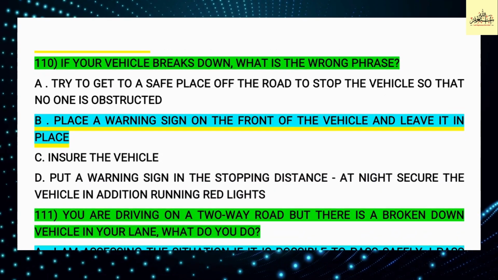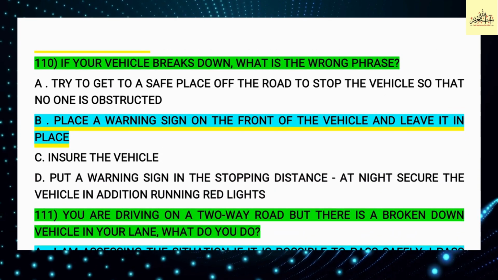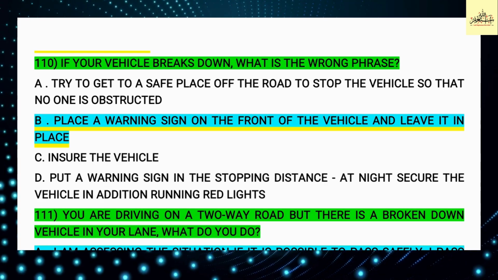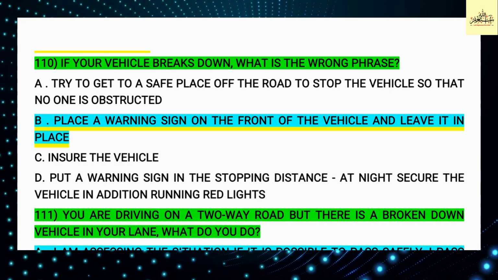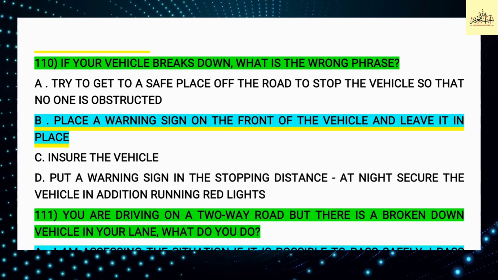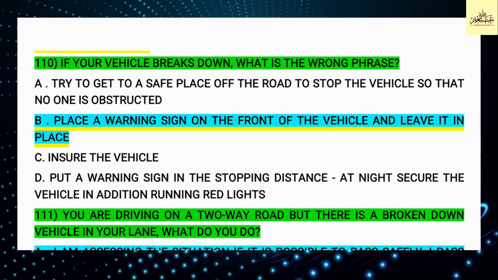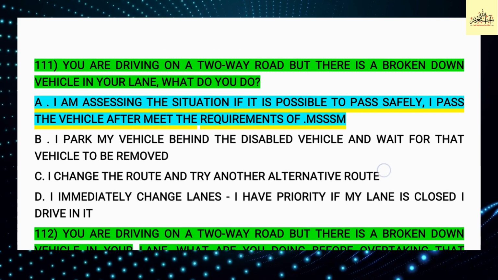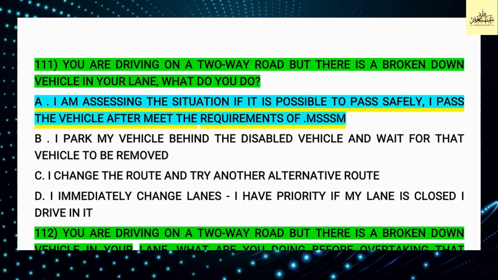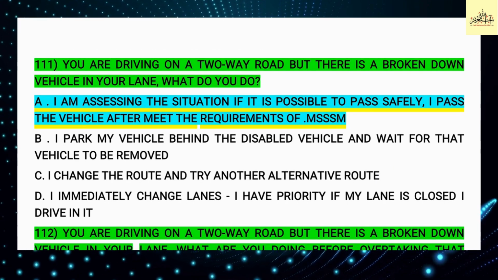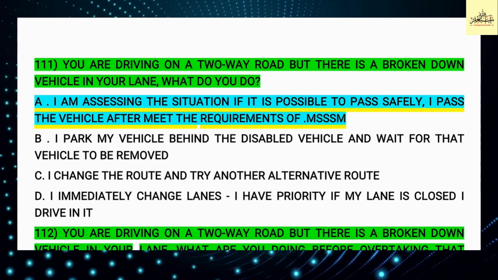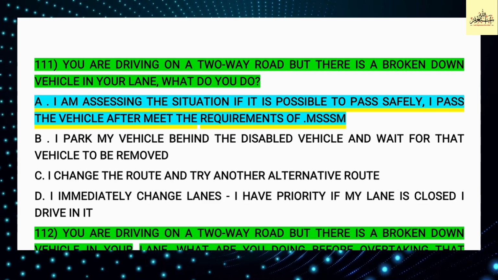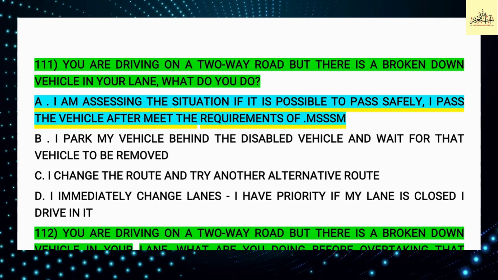Question 110. If your vehicle breaks down, what is the wrong statement? Option B is correct: place a warning sign on the front of the vehicle and leave it in place. Question 111. You are driving on a two-way road, but there is a broken down vehicle in your lane. What do you do? This question is very important. Many times it comes in Dallah Driving School, so please keep the question and answer in mind.